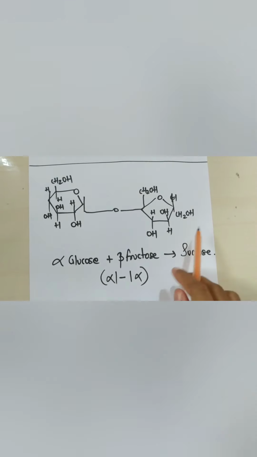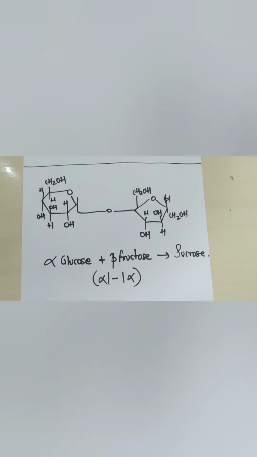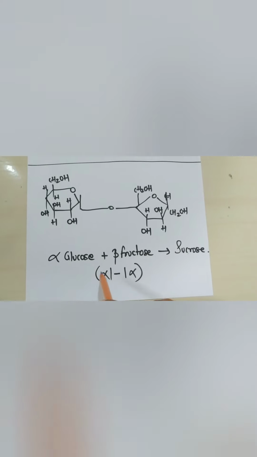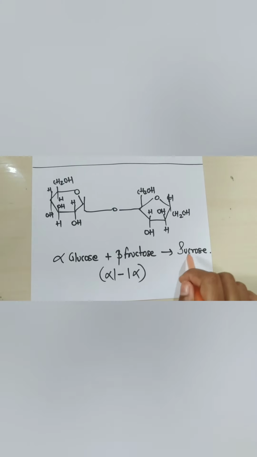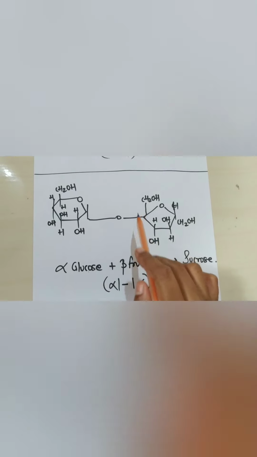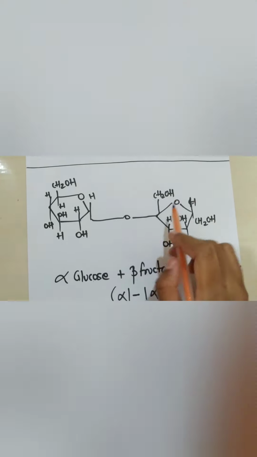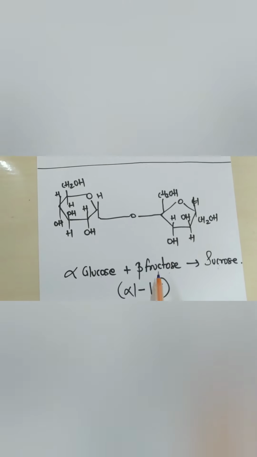Further, let's take the third example of disaccharide, that is sucrose. One alpha glucose and a second, beta fructose, condense together forming the chain between the first carbon atom of alpha glucose and the first carbon atom of beta fructose, which leads to the formation of sucrose. Amylose: starch contains two types of glucose polymer, amylose and amylopectin.